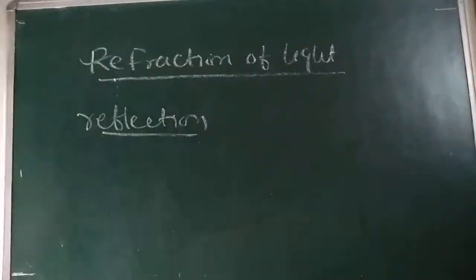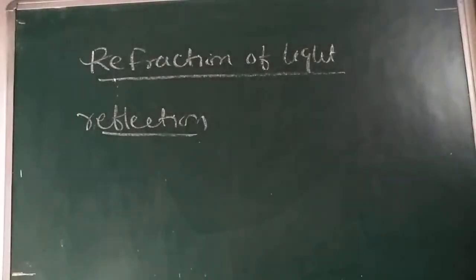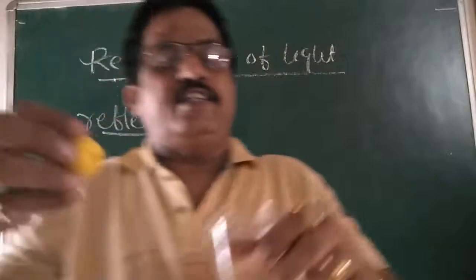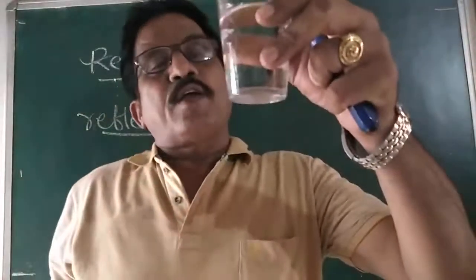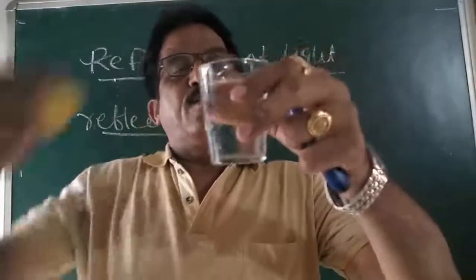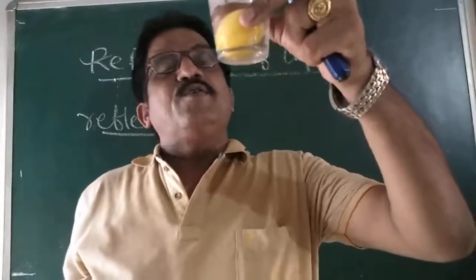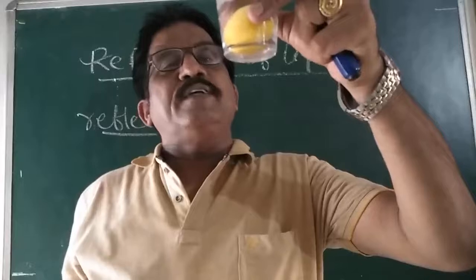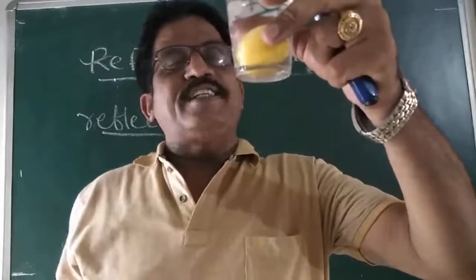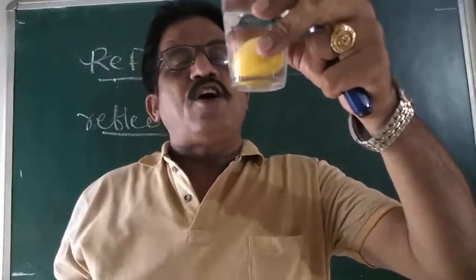Or I can give one more example, a lemon kept in a glass of water. When you put it inside, what do you observe? It is bigger in size. What is the cause of it?